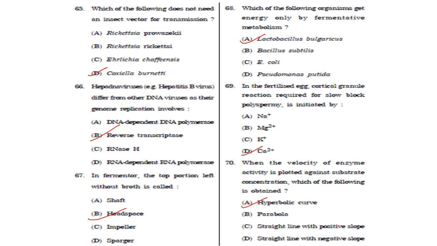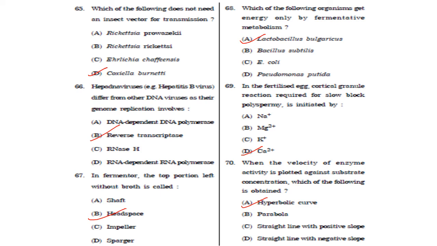Then next one, which of the following does not need an insect vector for transmission? So Rickettsia prowazekii requires the vector louse. Rickettsia rickettsii requires the vector tick. Ehrlichia chaffeensis is transmitted by ticks. And Coxiella burnetii, people get infected by breathing the dust that has been contaminated by infected animal feces, urine, milk and birth products that contain Coxiella burnetii. So Coxiella burnetii transmission doesn't need an insect vector.